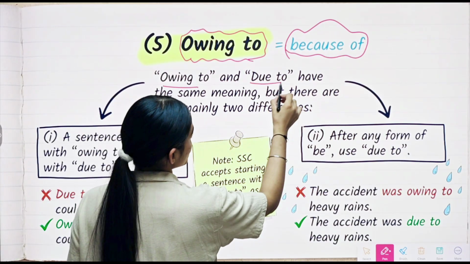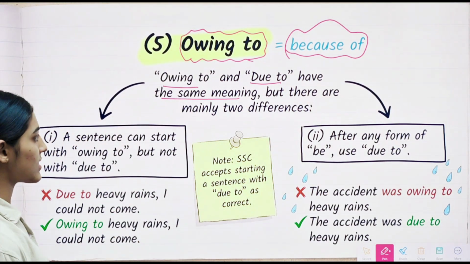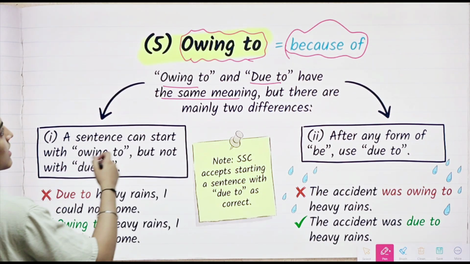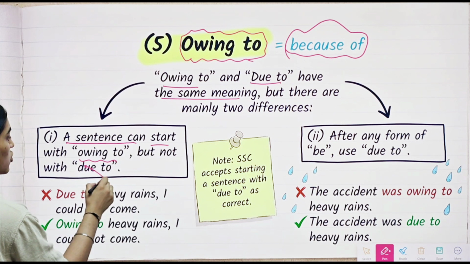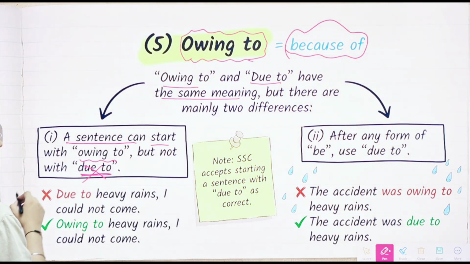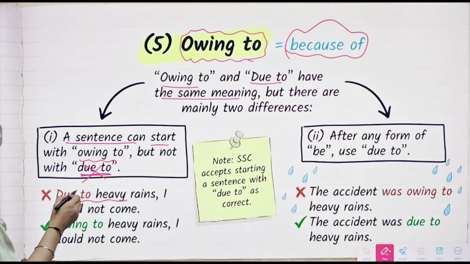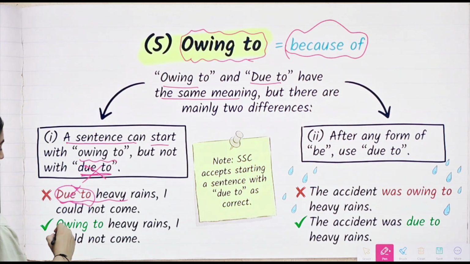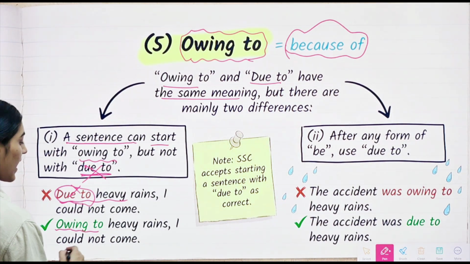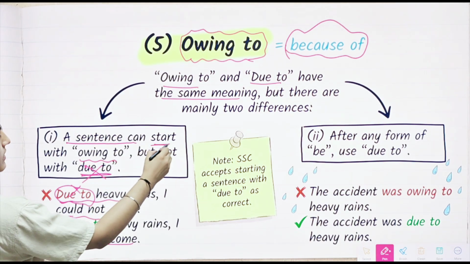Owing to and due to have the same meaning, but there are mainly two differences that we can see. The first one is that a sentence can start with owing to, but not with the phrase preposition due to. For example, due to heavy rains, I couldn't come. That is incorrect. Due to cannot come at the beginning of the sentence. Instead, we can use owing to. Owing to heavy rains, I couldn't come. This is correct. Why? Owing to can be used at the beginning of the sentence.